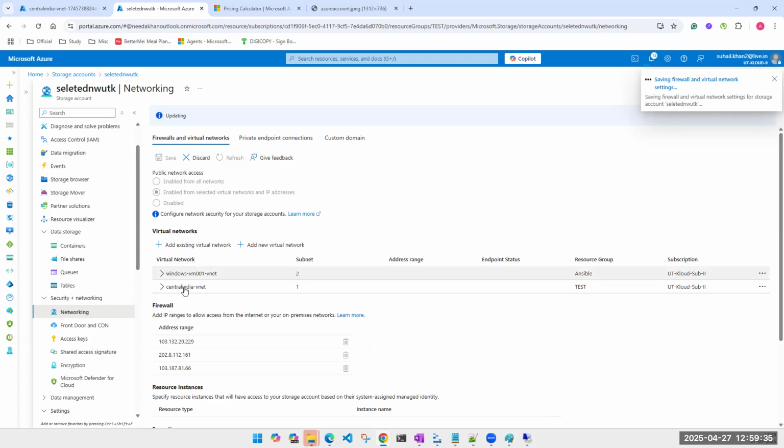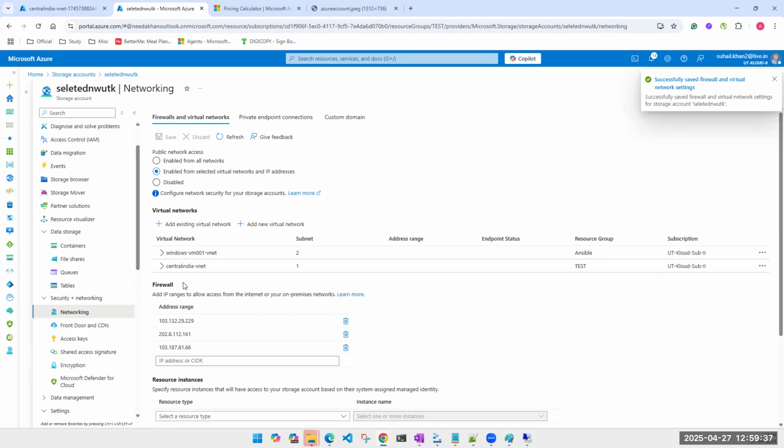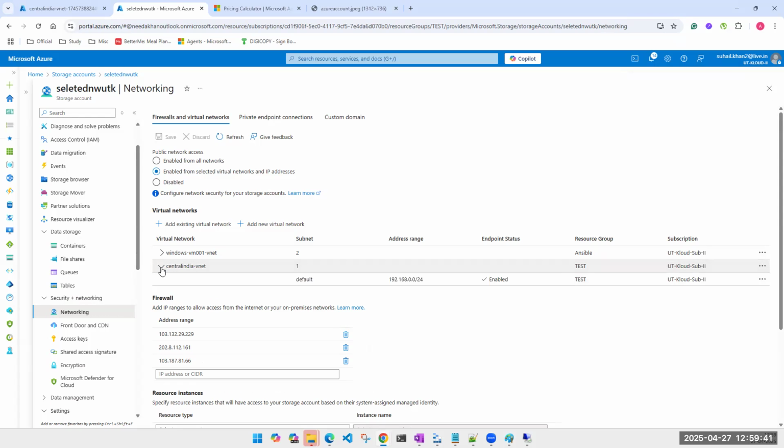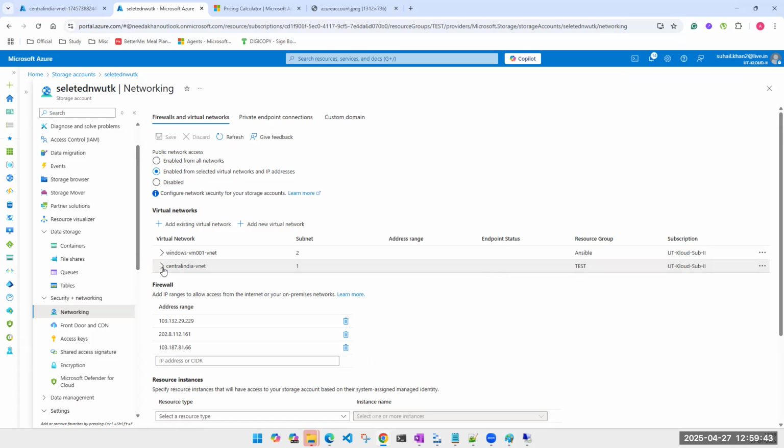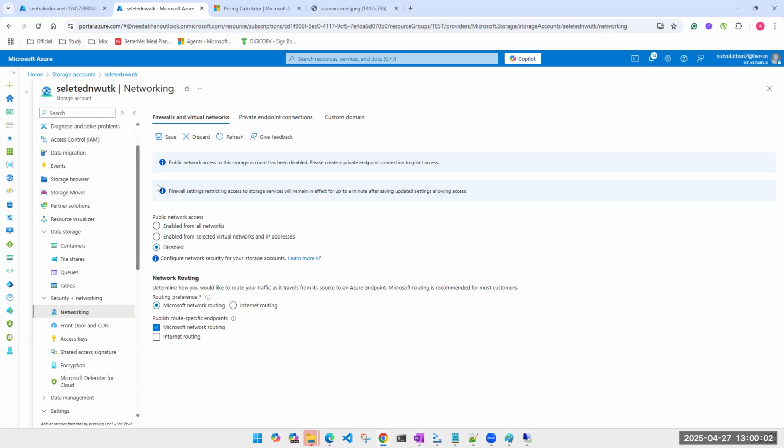Then look at this. I'm able to add these two virtual networks. So if I have any machine in this virtual network, that machine will be able to use it. Got it? But what did I say? Even if I've selected this, they may be in the same region or a different region, same Azure, but the request is traveling over the internet. So if you do not want that, you want to disable it completely. I don't want any internet connectivity. Disable it. Simple.